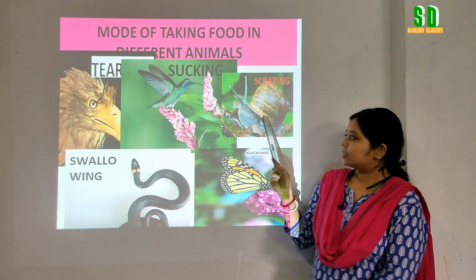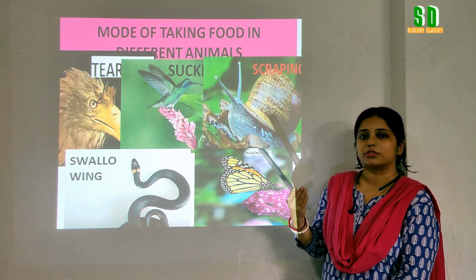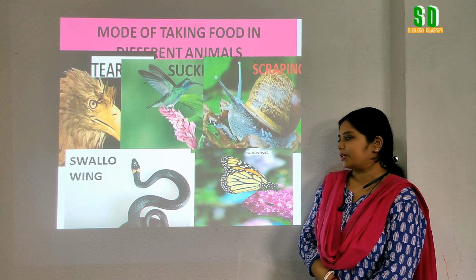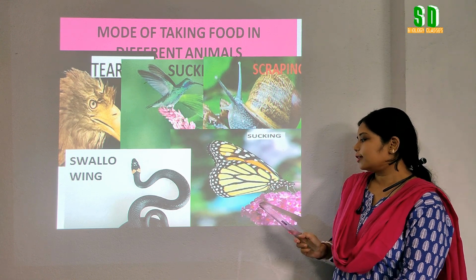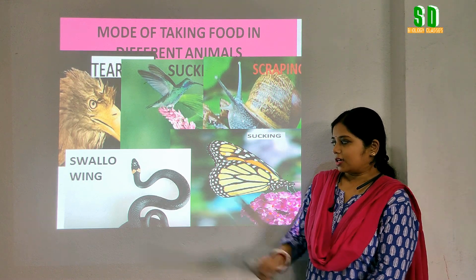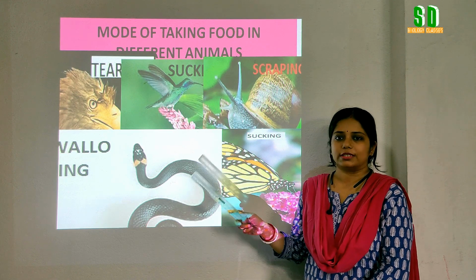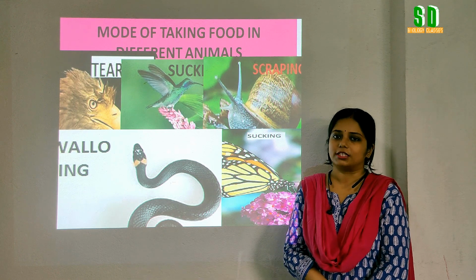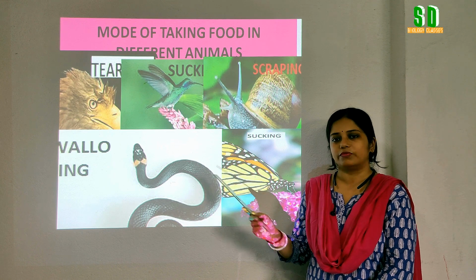Another organism, that is the snail, gets its food from detritus substances, that is from dead decaying matter, in the way that is called scraping. Whereas an insect like the butterfly also gets the nectar or honey from the flower by sucking. The snake gets its food by swallowing. So all these animals depend on other organisms for getting their food. And here we have seen that there are different ways of taking food by different animals.